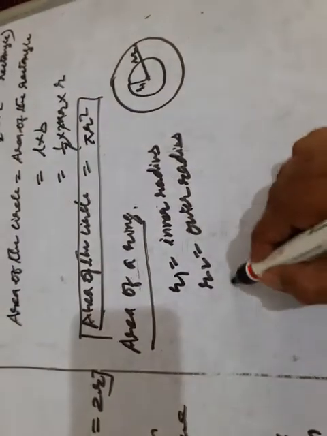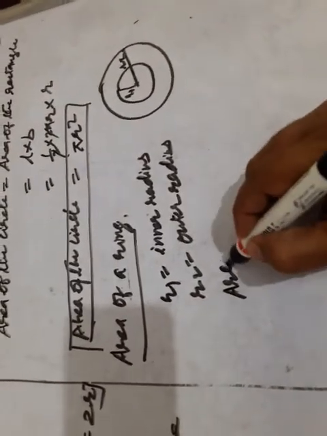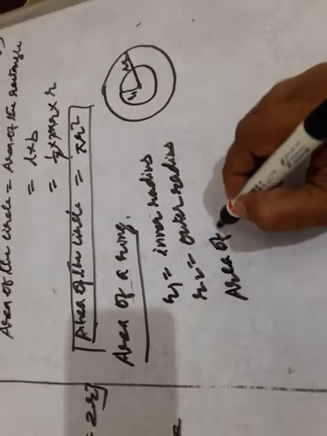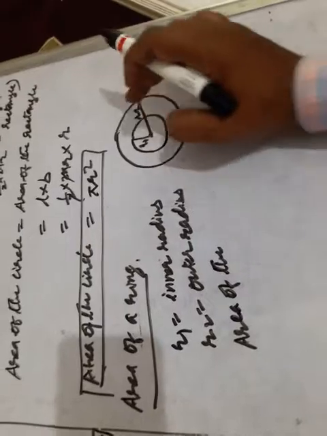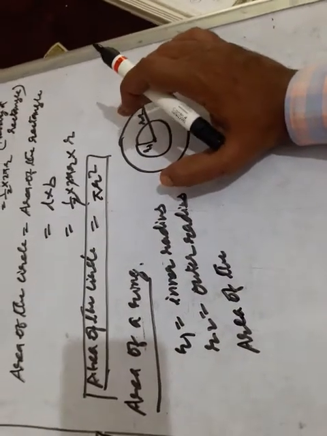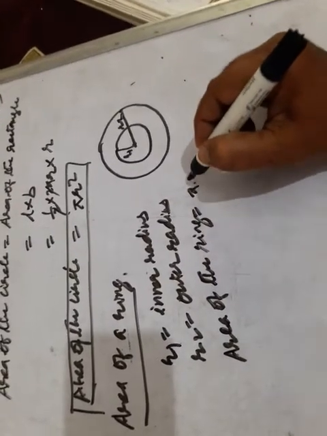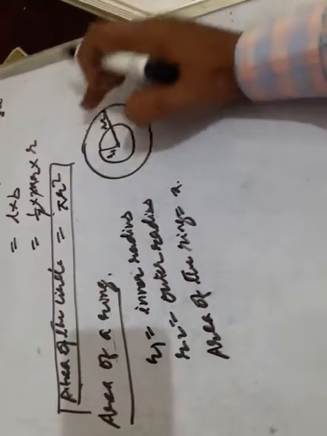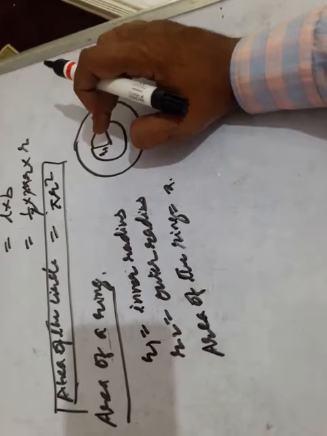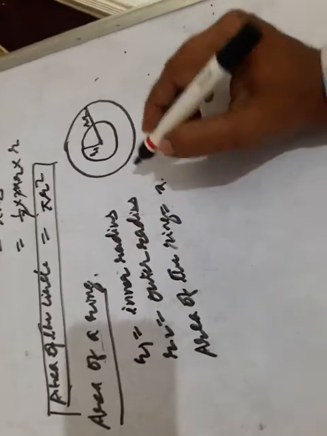Then the area of the ring is pi r2 square, which is the area of the bigger circle, minus the area of the smaller circle. Okay children, that is called the area of the ring. Clear? So that is pi